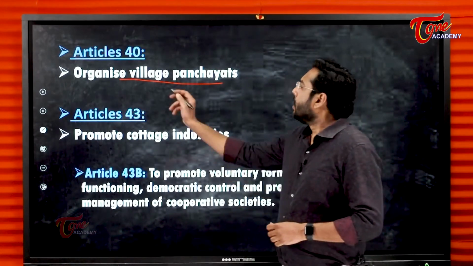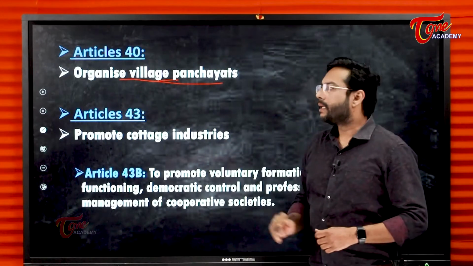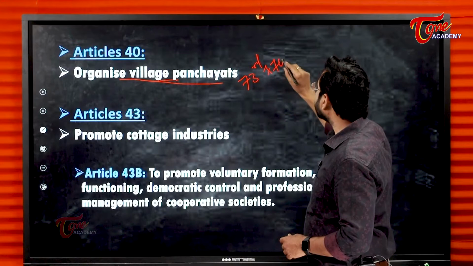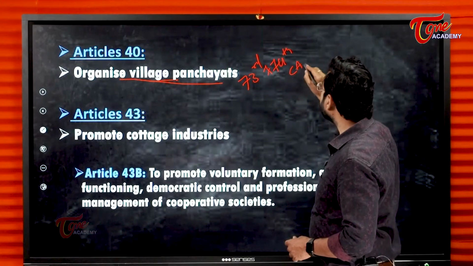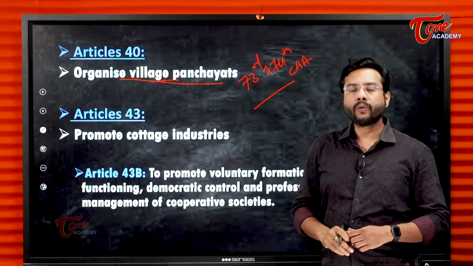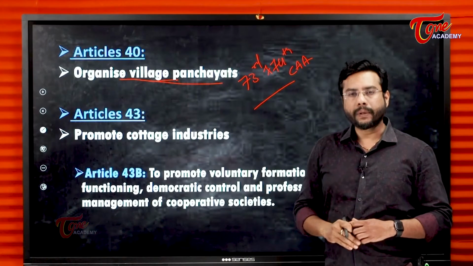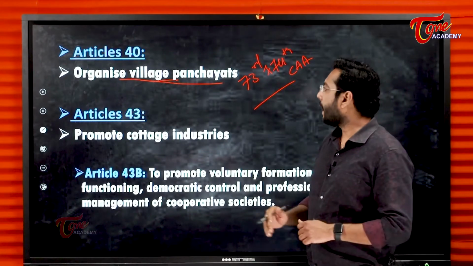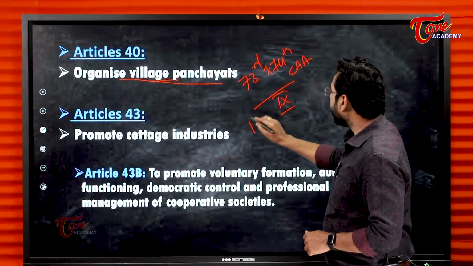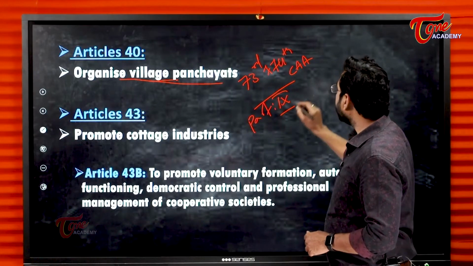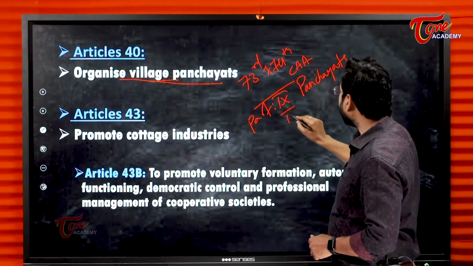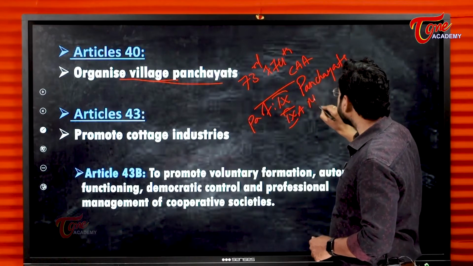So Article 40, we have seen the 73rd and 74th Amendment Act, Constitutional Amendment Act, gave constitutional status to rural local bodies and urban local bodies. So we have in part 9, it is been mentioned regarding panchayats, and part 9A, municipalities.